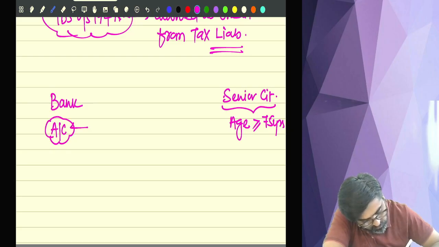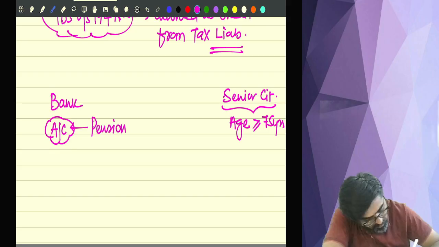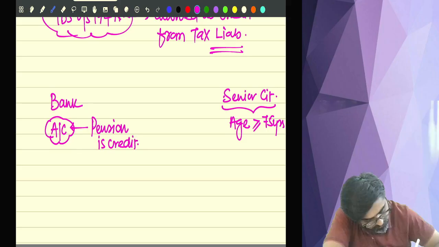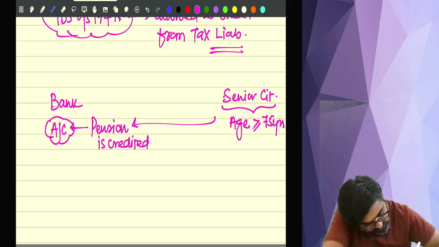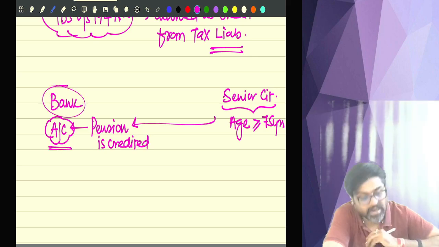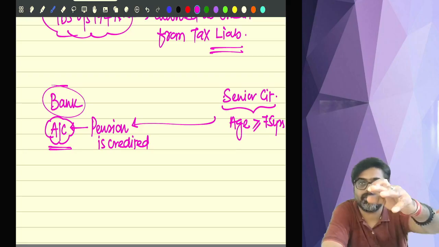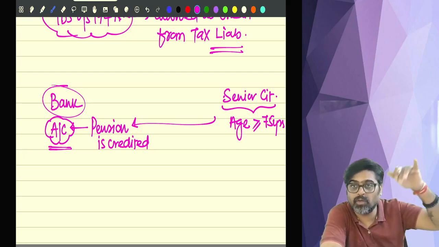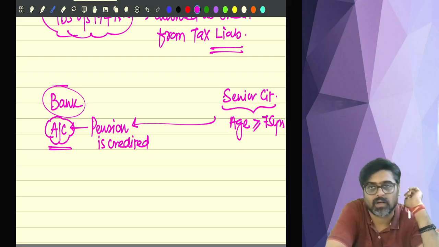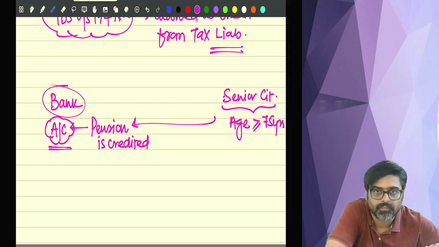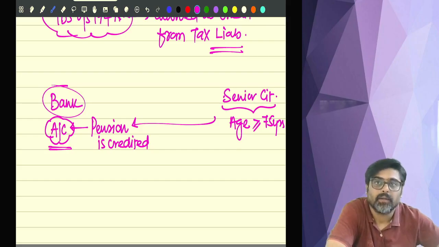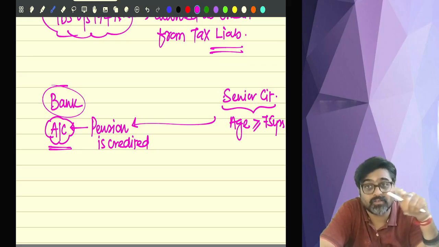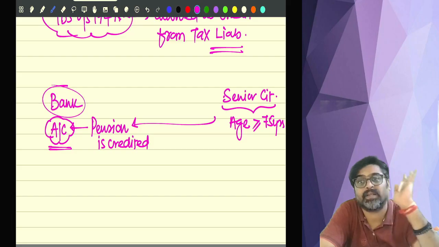In this account, pension is credited. So this senior citizen's pension is credited in an account in a bank. For example, you are a senior citizen, you have retired from your employer, and your employer is giving you pension, and that pension is getting credited in this account, and this account is maintained in a bank, right? Now, other than this pension, you don't have any other income. So he is a senior citizen not having any other income except this pension.